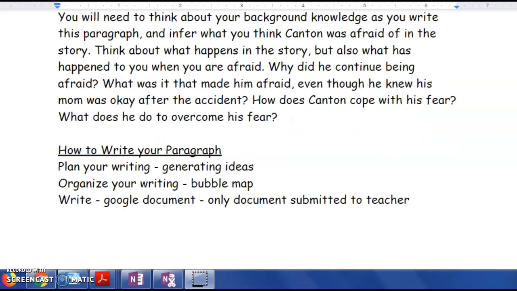You will be working on this paragraph throughout the rest of this week. So you took the quiz over The Broom Dog on Monday. That was the scheduled day for it. And then you're going to spend the next 4 days, or that's the scheduled days for it, writing this paragraph. So you can stretch that out over 4 days, or you can get this done however you want to get it done, in 1 day, in 2 days, however you want to do these lessons. But this week's assignment will be to end up writing this paragraph, and that will be the only thing that you have left for this week.